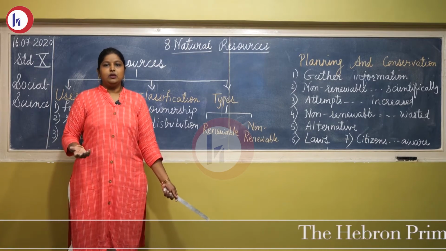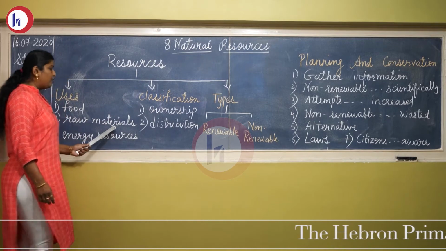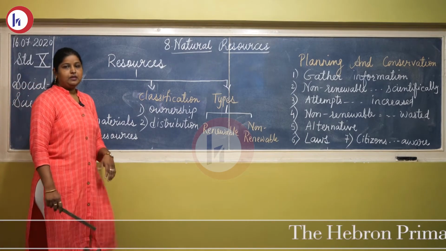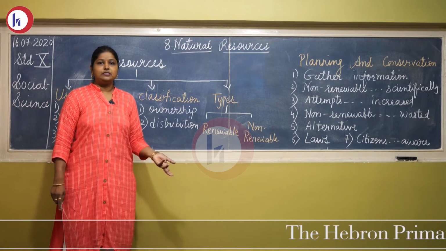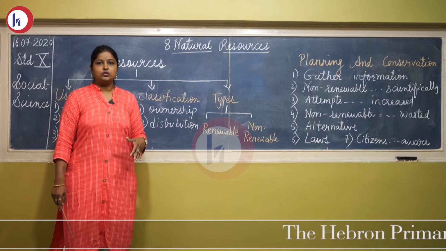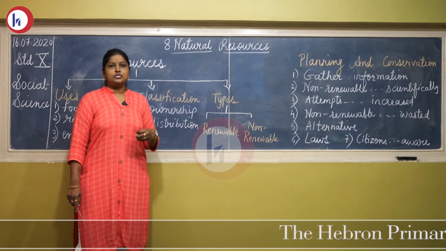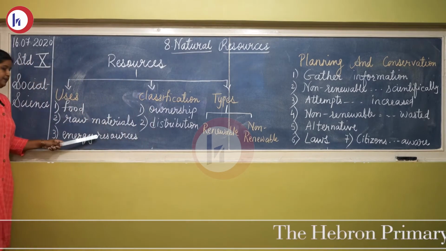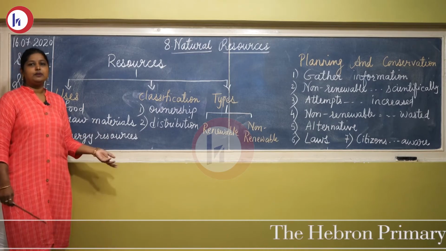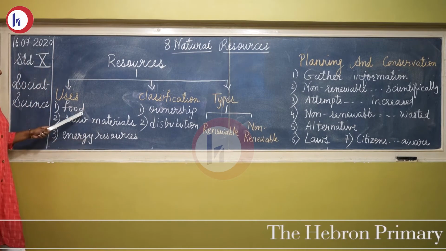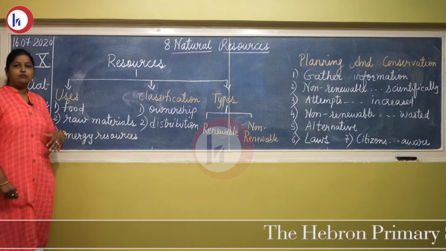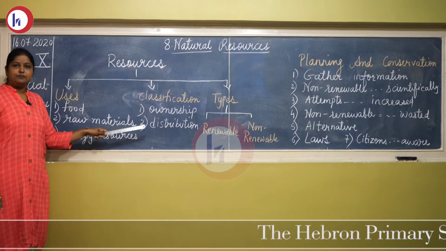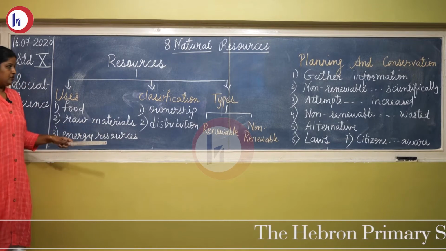So as a raw material it is useful. Energy resource: petroleum and natural gas, which are used in industries and even as domestic fuel. So there are three uses of resources. If it's asked in an exam as a 2-mark question, you can write food, then write down the example, raw materials with examples, and energy resources.